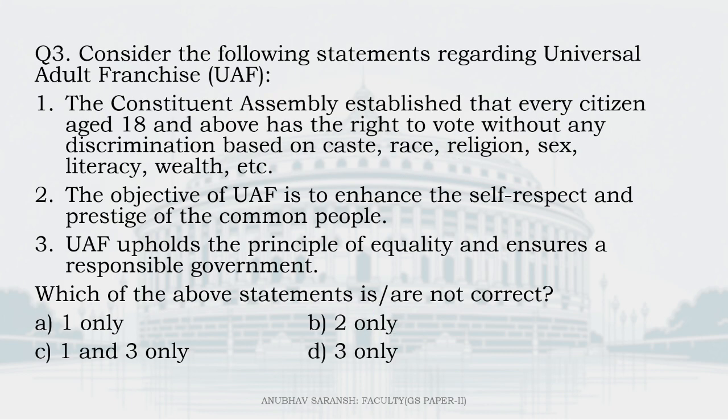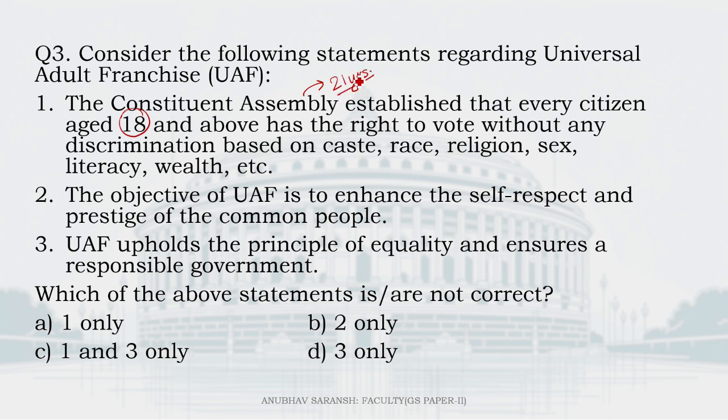Moving on to question number 3. Consider the following statements regarding UAF, Universal Adult Franchise. The Constituent Assembly established that every citizen aged 18 and above has a right to vote without any discrimination based on caste, race, religion, sex, literacy, wealth, etc. Absolutely correct is the second part. What is not correct here is this age, because originally the Constituent Assembly had proposed the voting age to be minimum 21 years, not 18.